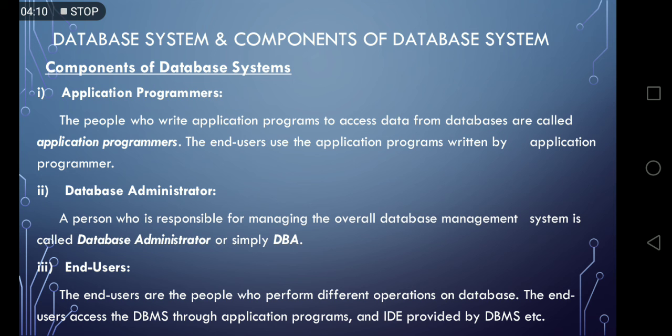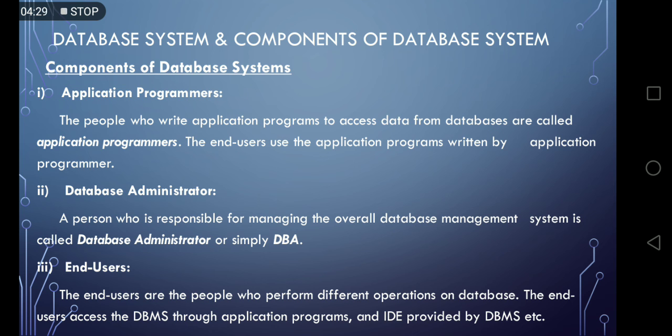End users: the end users are the people who perform different operations on database. The end users access the database through application programs and IDE, integrated development environment, provided by the DBMS.